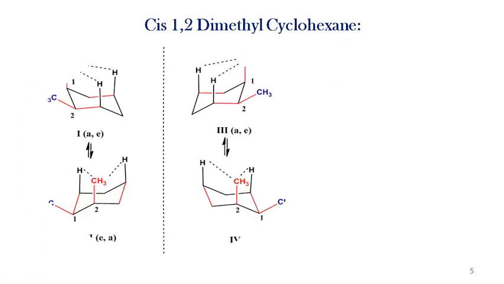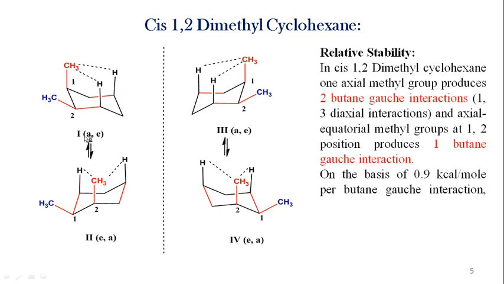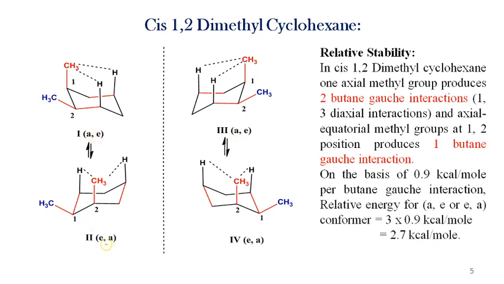Then for cis 1,2 dimethyl cyclohexane, we can see the relative stability. Now there are two conformers. One is axial equatorial and the second one is equatorial axial. Now one methyl group produces two 1,3 diaxial interactions, meaning this methyl group interacts with these protons. We can say that due to one axial methyl group there are 2 butane gauche interactions. Similarly, the equatorial methyl interacts with this axial methyl, giving another one butane gauche interaction.